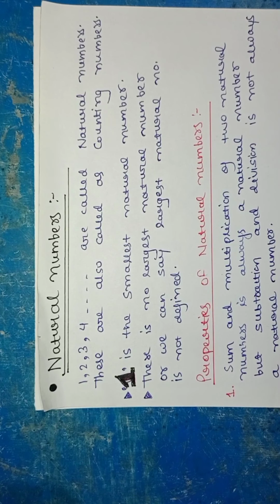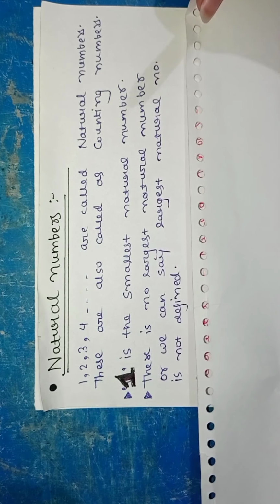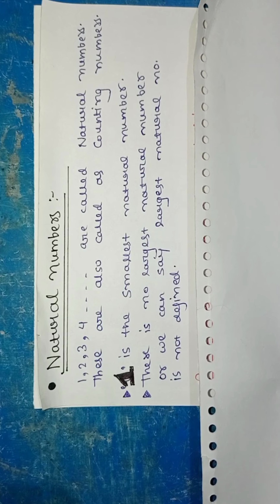Now our very first topic is natural numbers. So numbers like 1, 2, 3, 4, 5, 6, 7, 8, and so on are called natural numbers. We also call them counting numbers. So as you can see, 1 is the smallest natural number and the largest natural number is not defined here because the process of counting is endless and there will always be a number greater than that if we choose any number.